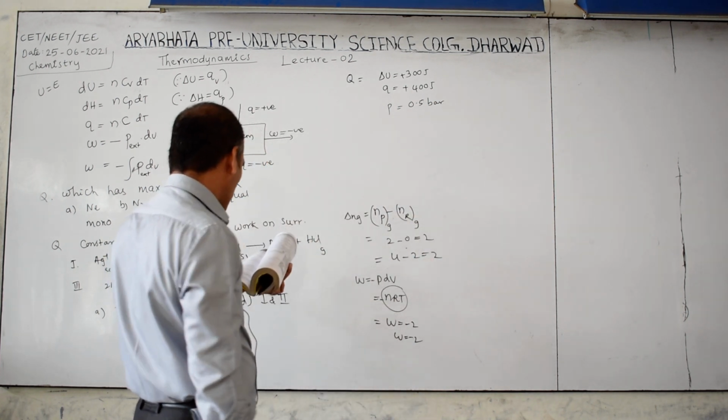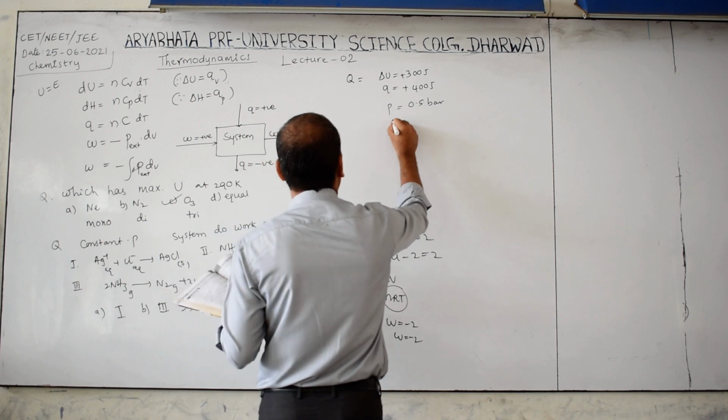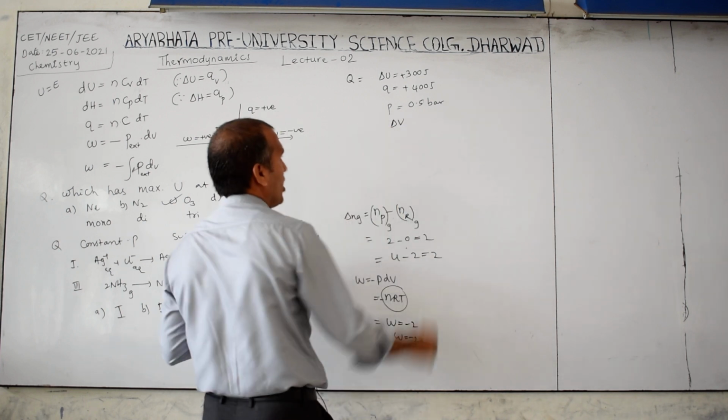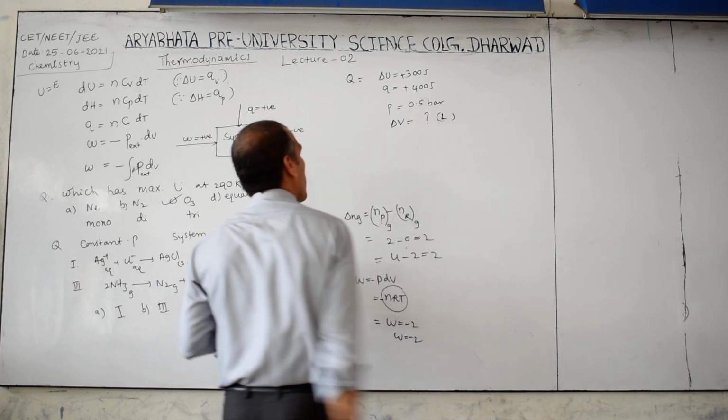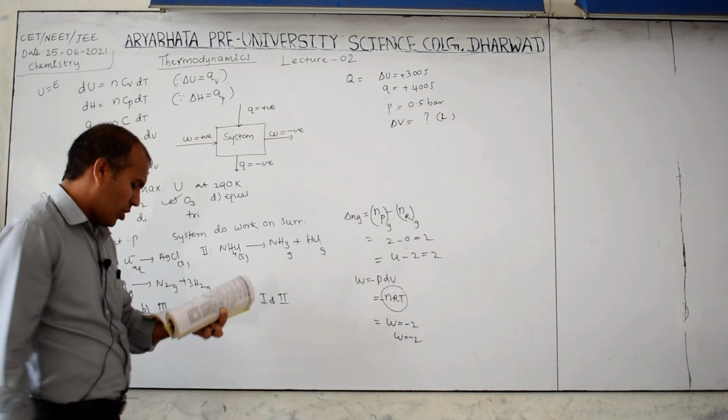What is the change in volume in liters? They are asking for delta V, the change in volume, how much in liters. Then what do you have to follow?